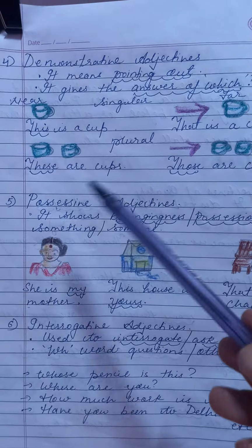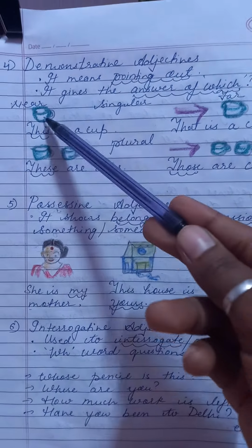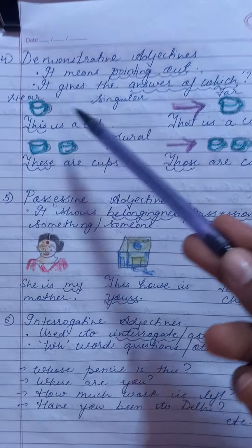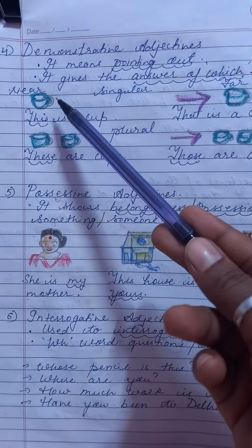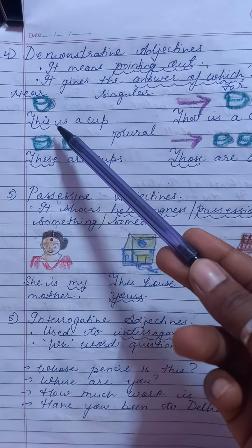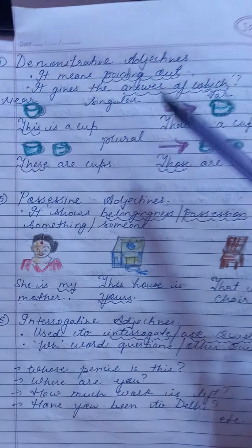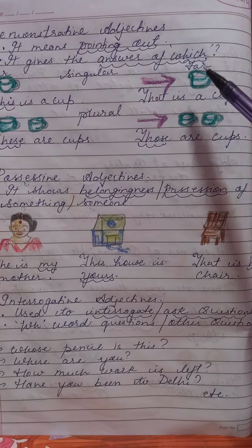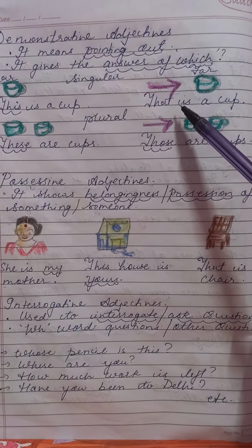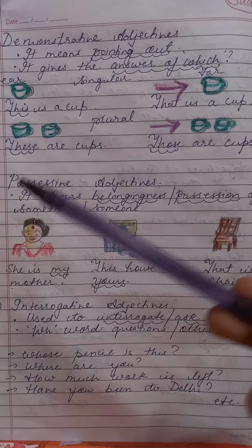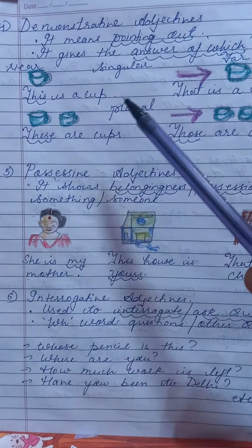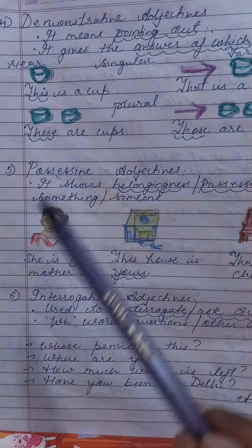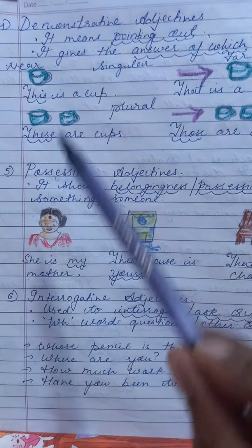So for a singular noun we use this when something is near to us. Here is one cup and it is near me, so I have said this is a cup. But if the thing is singular and it is far, then we use that is a cup. Now when that particular thing is more than one, then we use these, and it is near to us.